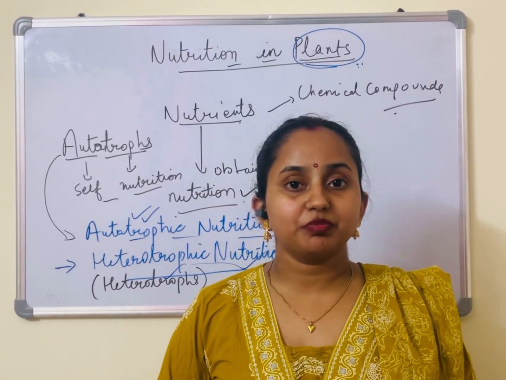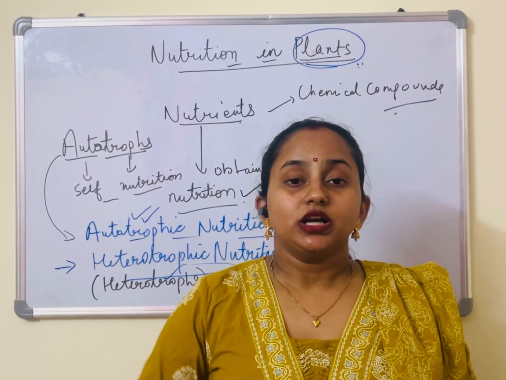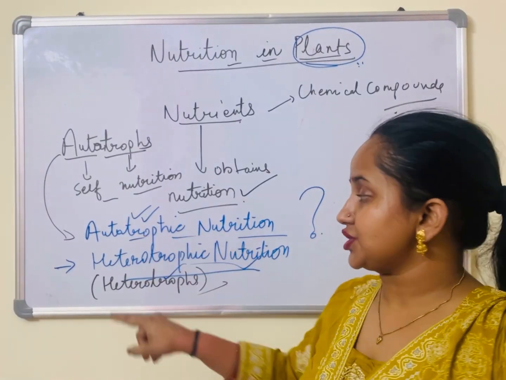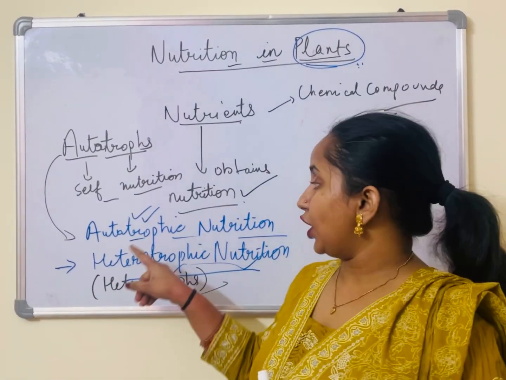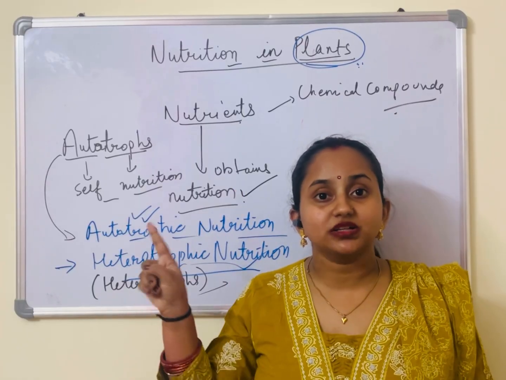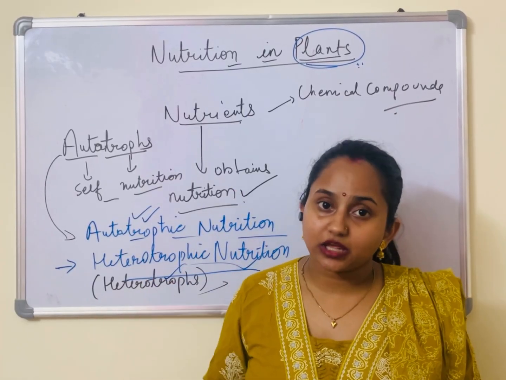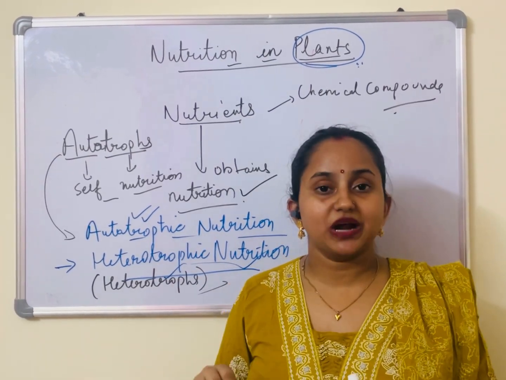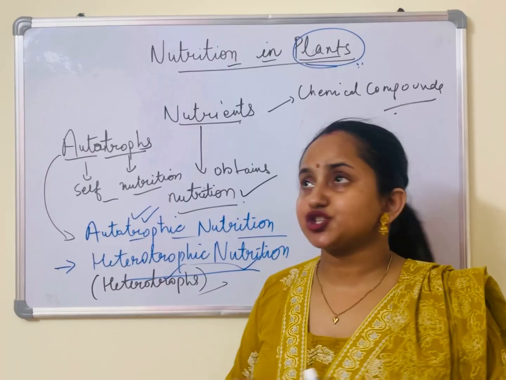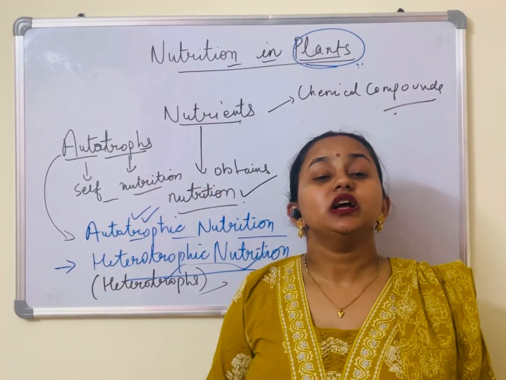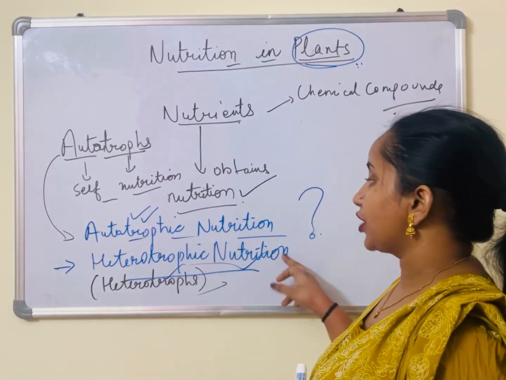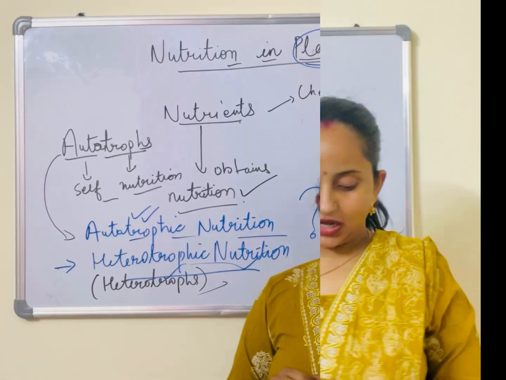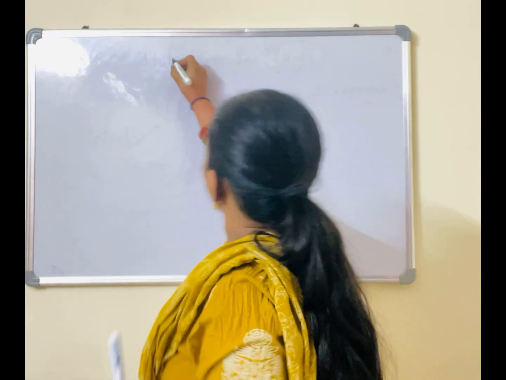I hope I have made my concept clear to you, that in plants also we have two types of nutrition: autotrophic nutrition and heterotrophic nutrition. Autotrophic nutrition is only carried by the green plants because they have chlorophyll. Heterotrophic mode of nutrition is carried out by non-green plants and animals as well. Since this chapter is only about plants, we will read in depth about types of heterotrophic nutrition and the process followed by autotrophic plants. Now, moving ahead with the topic, our next topic is